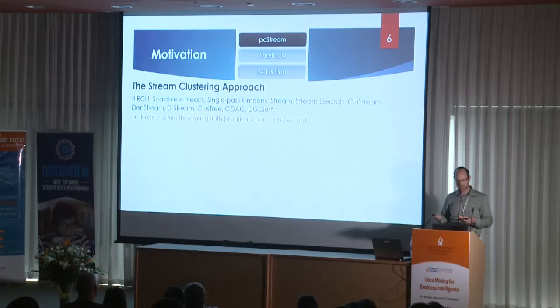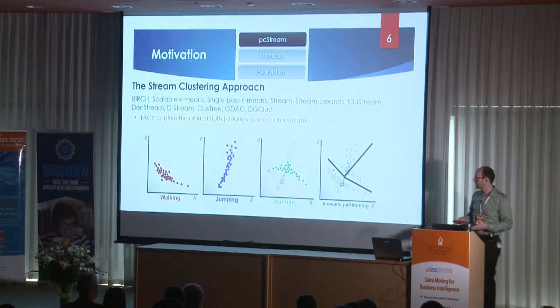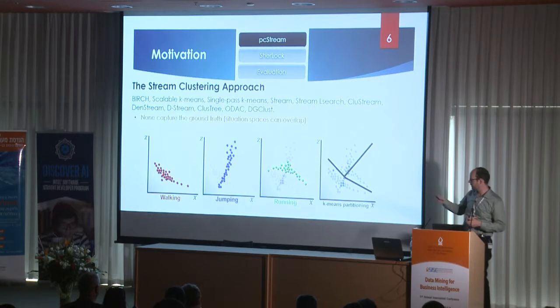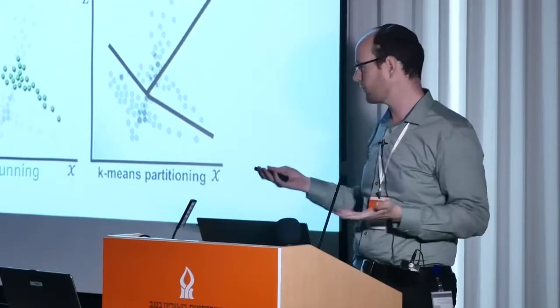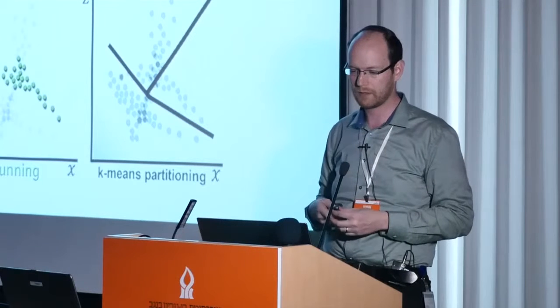So a bit of background. There are many different stream clustering algorithms out there, but the main issue with all of them is that they don't capture the ground truth. In particular, what I mean is that in many cases clusters overlap in geometric space or in the feature space. For example, if we take a look at the accelerometer of a smartphone, when somebody's walking it may look like the red pattern, if somebody's jumping, the blue pattern, and if he's running, the green pattern. But if you run any one of these stream clustering algorithms, it will find some sort of partitioning of the space, and that doesn't respect the ground truth because, as you can see, they're overlapping. So you won't quite get the right situations or concepts out of the clustering.